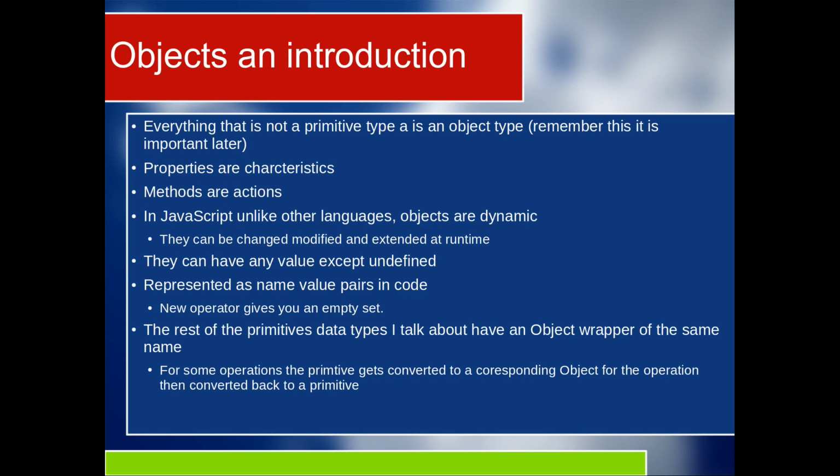Now in JavaScript, unlike other languages, objects are dynamic, which means you can change them, extend them, and modify them at runtime. This is very different from the classical languages like Java and PHP. Objects can have any value that you want to give them, with one exception: undefined.